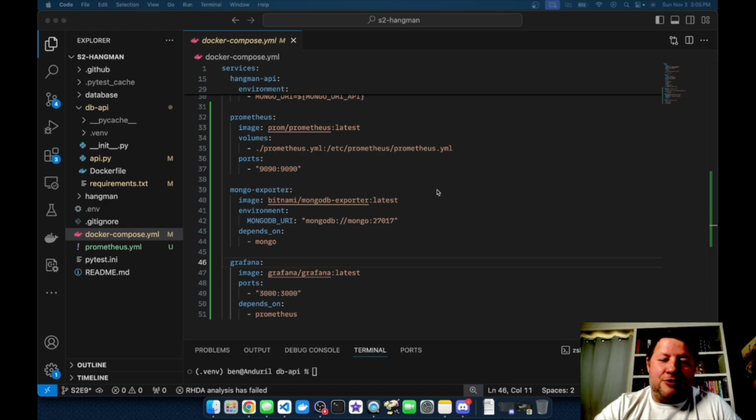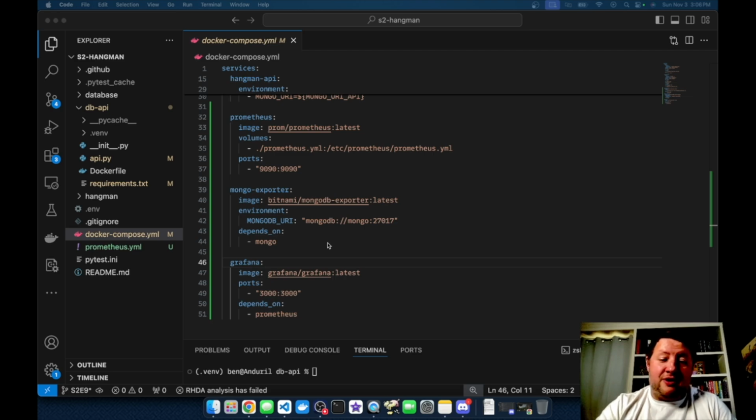So let's take a look at the three containers: Prometheus, Grafana, and then a Mongo exporter. So the Mongo exporter is used to extract directly from the database. And it gives a way to gather those metrics into Prometheus very easily with prepackaged code. So I don't even have to do anything to configure that container.